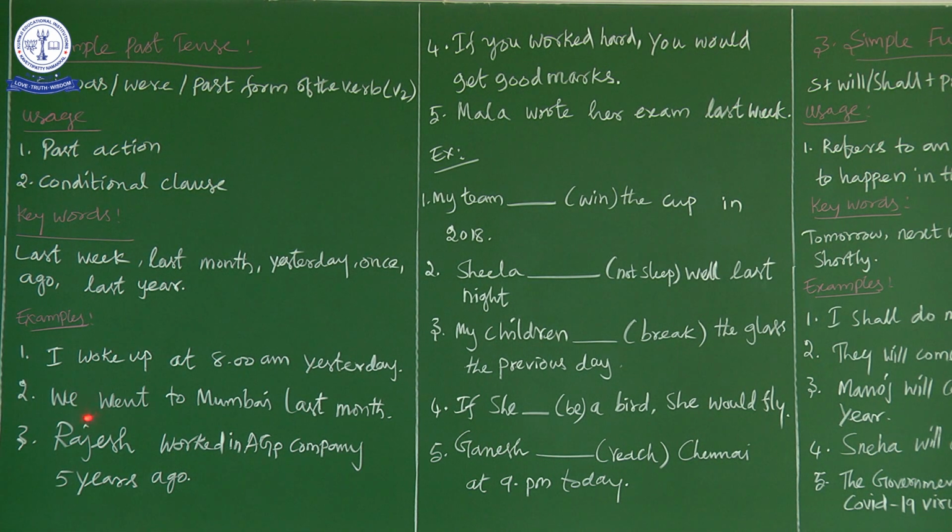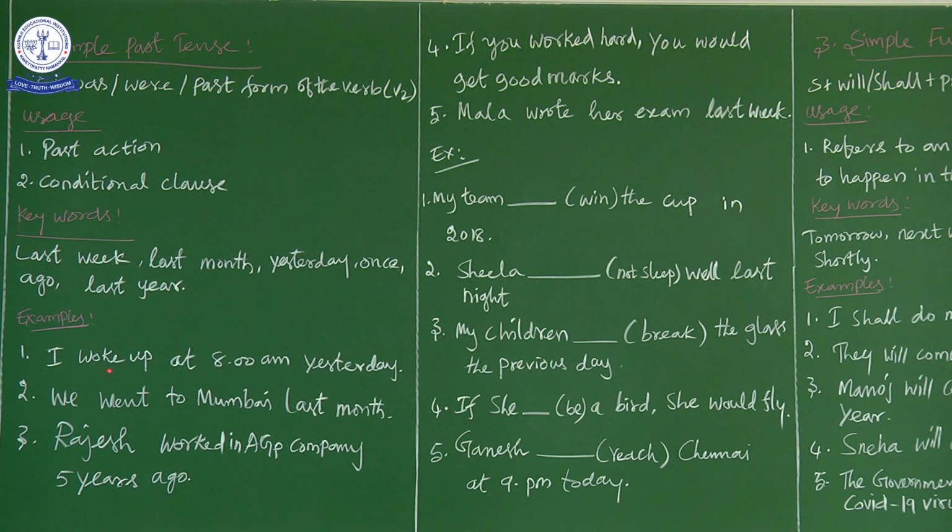Now let us move on to the second example. We went to Mumbai last month. Now what is the keyword here? Last month. So this last month refers to the fact that the action is completed. Let's move on to the third one. Rajesh worked in AGP company 5 years ago. Here there is the keyword ago. So the action is completed. In all these three sentences, the action is completed.